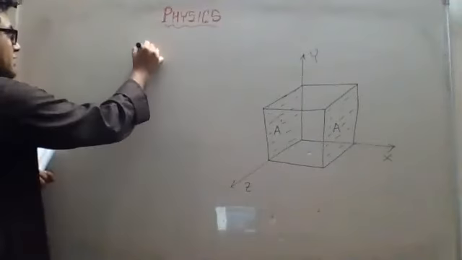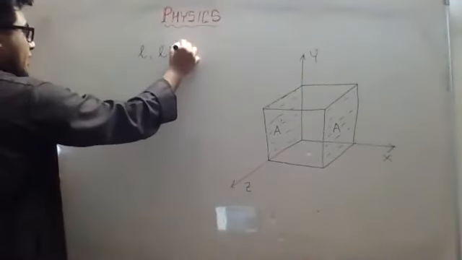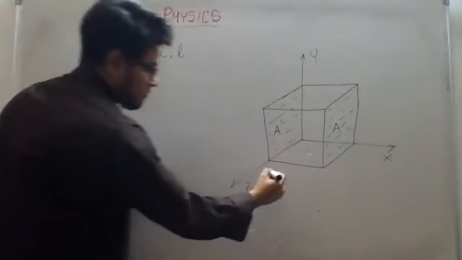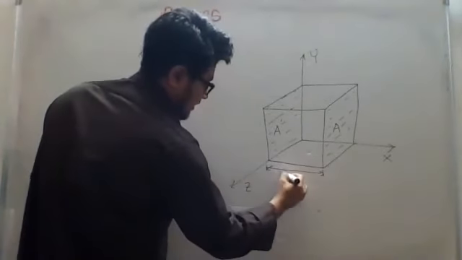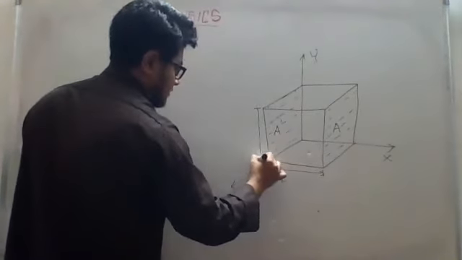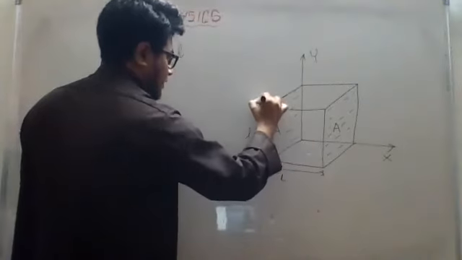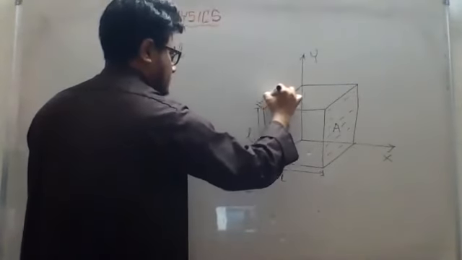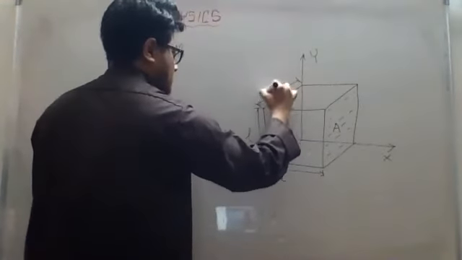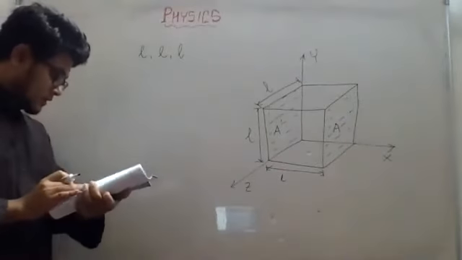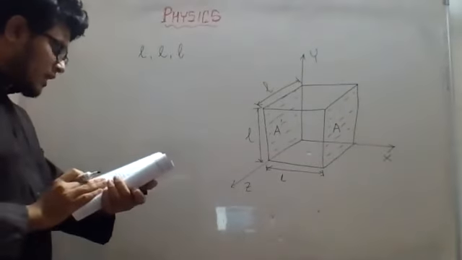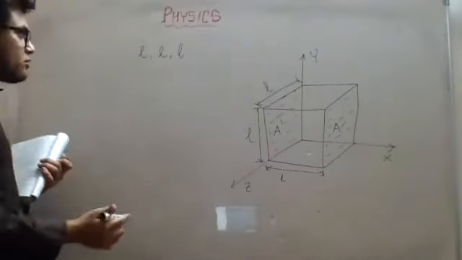That means length is L, breadth is also L, and height is also L. This is L, this is L, and this is also L. Length, breadth, height, all are L. Achha. So L cube will be the volume, length into breadth into height.